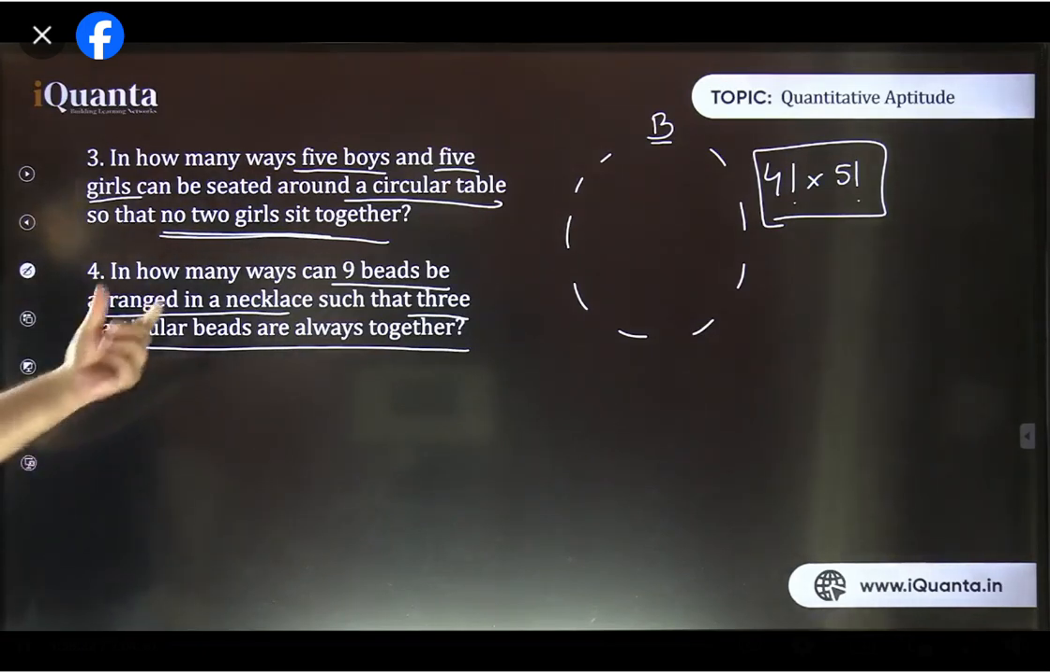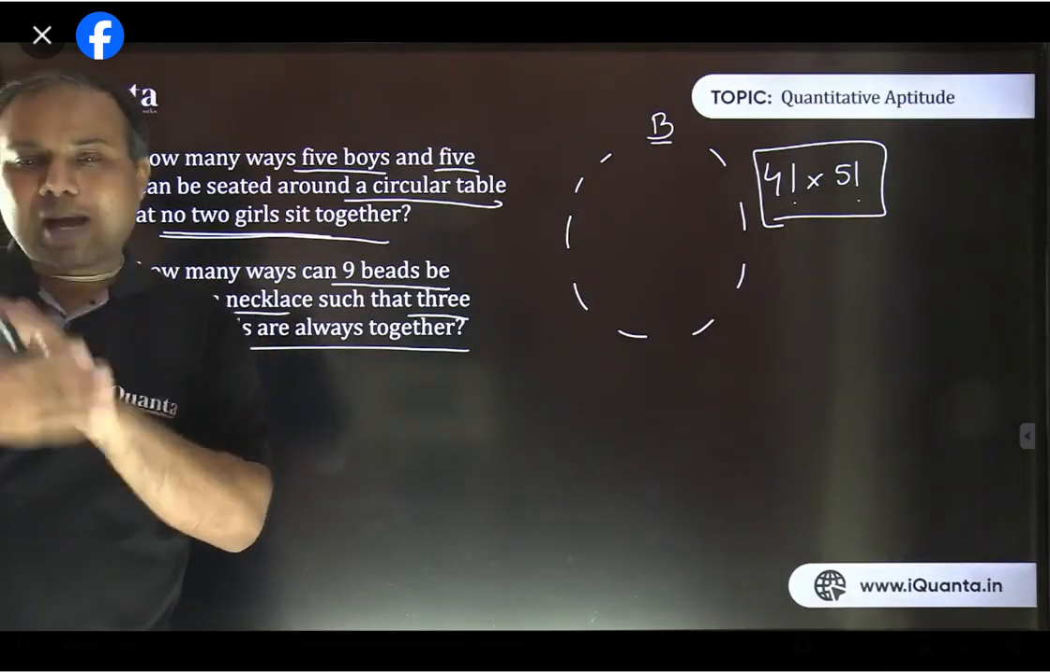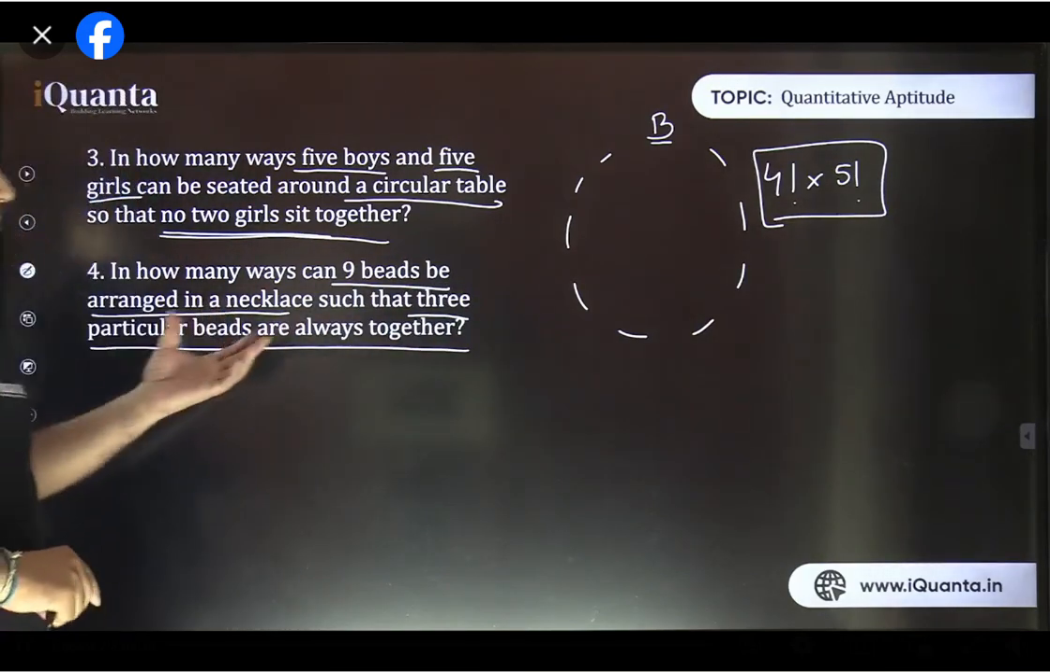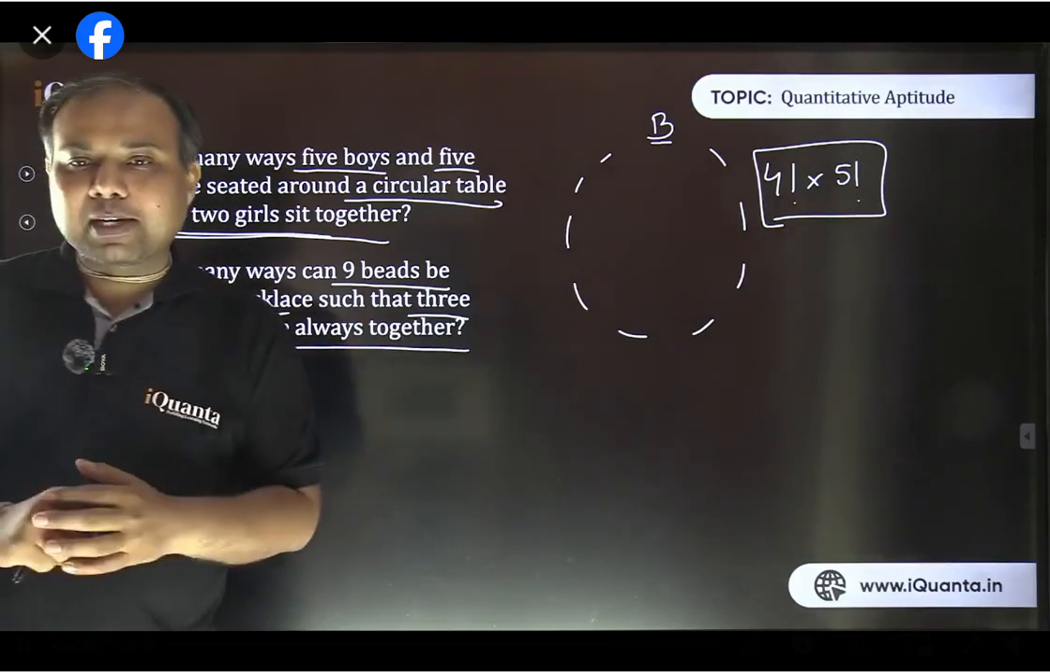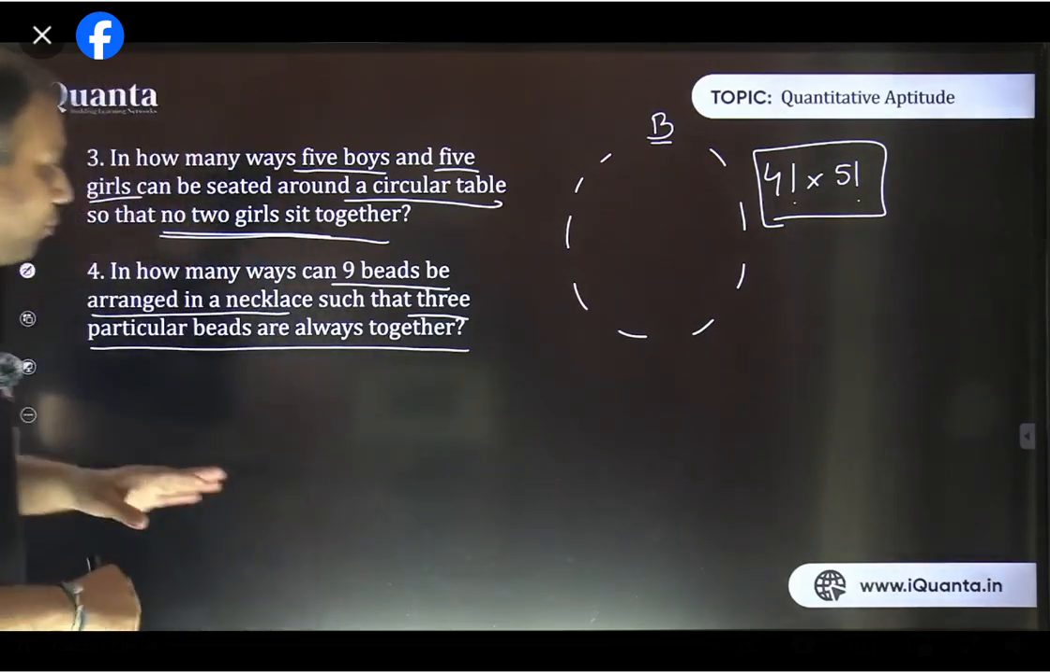Listen, because it's a necklace case, we can rotate it also, as you were discussing in the case of garland. So it's the same thing. This necklace can be used both ways. Now we can rotate it. So let's do the rotation part later. First, just discuss this part.